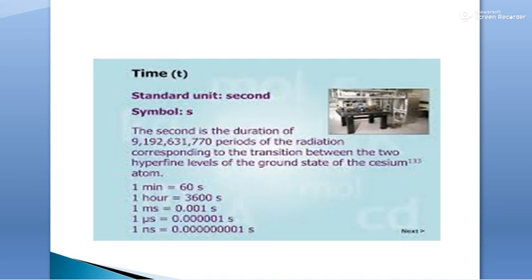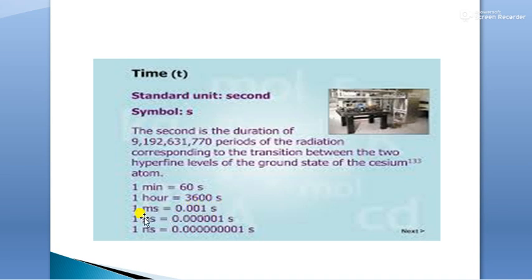Next physical quantity we have is time. The standard unit we use for time is the second, and the symbol we use is s. The second is the duration of 9,192,631,770 periods of the radiation corresponding to the transition between the two hyperfine levels of the ground state of the cesium atom. 1 minute contains 60 seconds. 1 hour contains 3600 seconds.